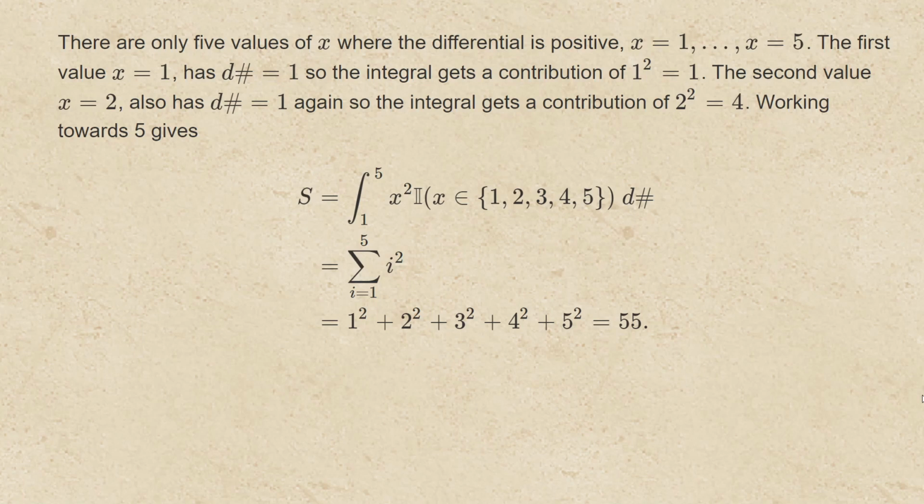contribution of 1 squared, which is 1. The second value, x equals 2, also has the differential of 1, so the integral gets a contribution of 2 squared equals 4. Working towards 5 gives that the integral of x squared times the indicator that x is in the set 1, 2, 3, 4, 5 with respect to counting measure is the same as the sum as i runs from 1 up to 5 of i squared. And so it's just 1 squared plus 2 squared plus 3 squared plus 4 squared plus 5 squared, or 55.